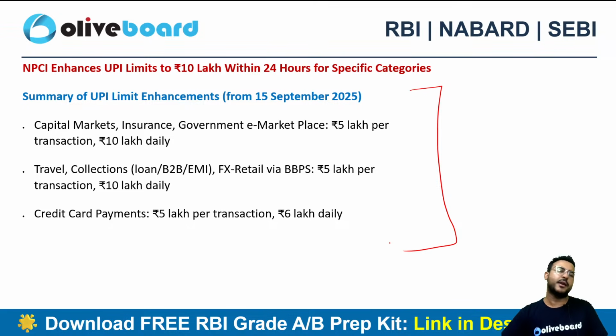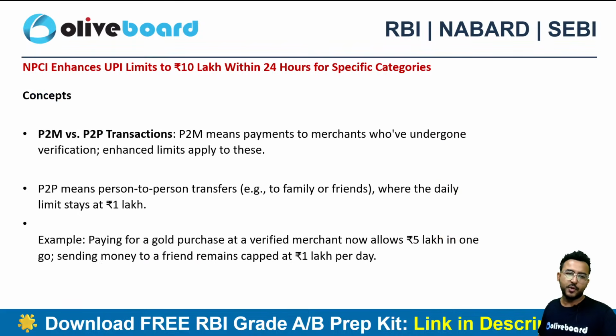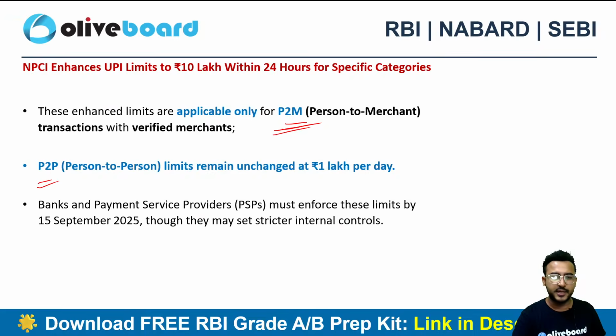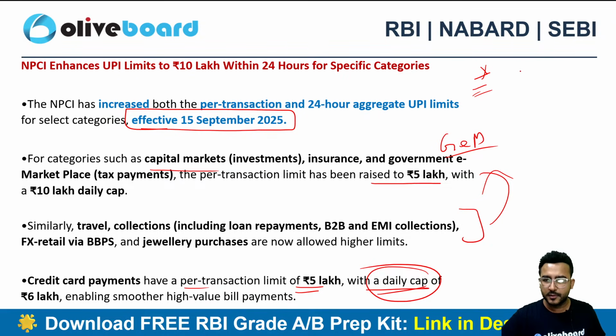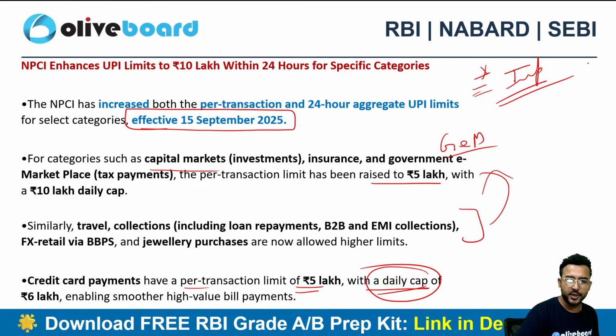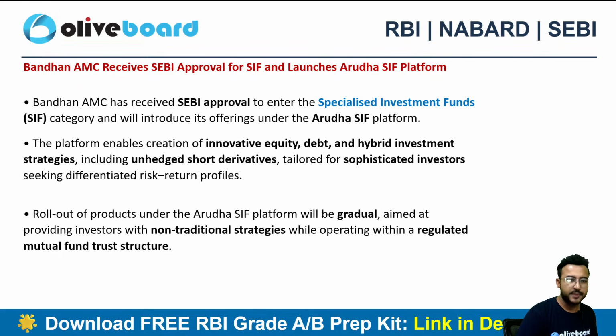So in a summarized manner, I have jotted down everything for you guys. For capital market transactions, insurance and GEM, travel and collection, it is 5 lakh rupees per transaction and 10 lakh rupees daily. For credit card payment, it is 5 lakh rupees per transaction and 6 lakh rupees daily. That's it. You need to remember these limits, they can be important for your examination definitely. That's why I have marked the news important here. So please do remember this one.